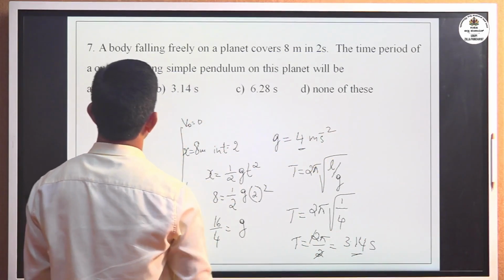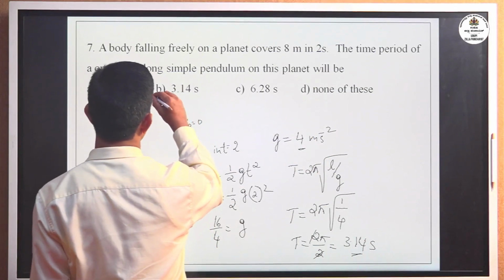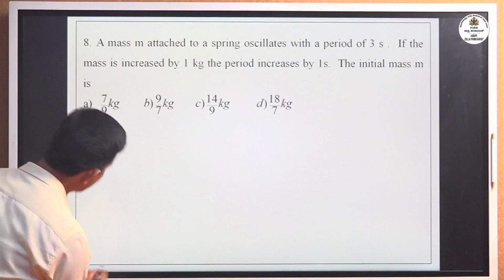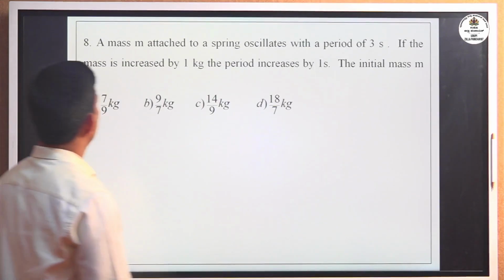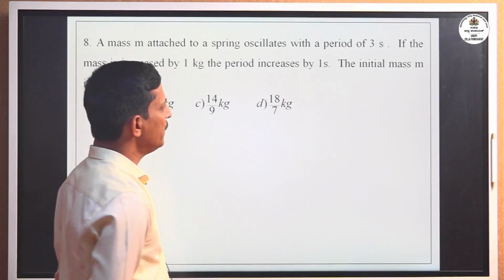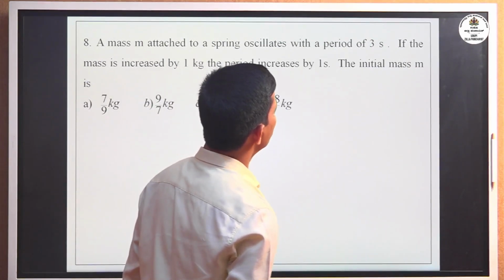That is the correct option, 3.14 seconds. Okay, move to the next question. Eighth one: a mass m attached to a spring oscillates with a period of 3 seconds.